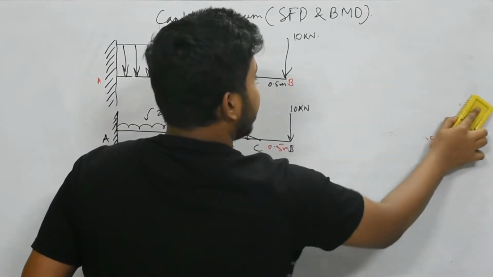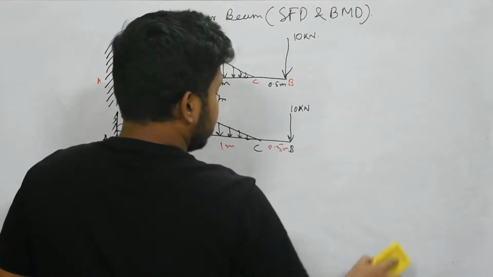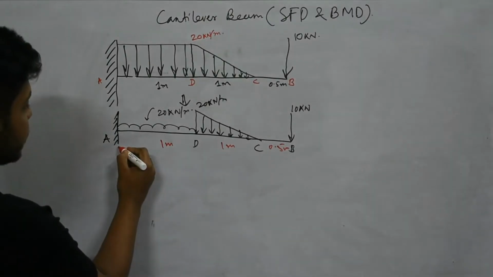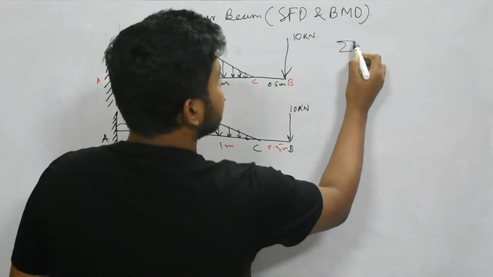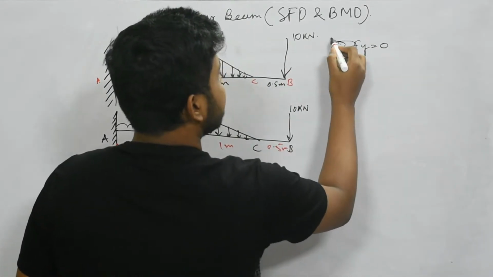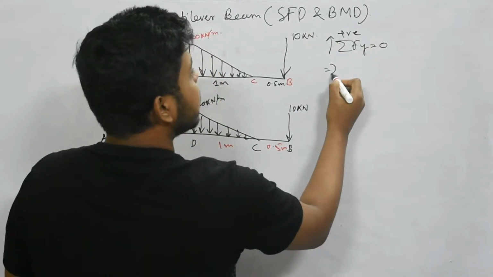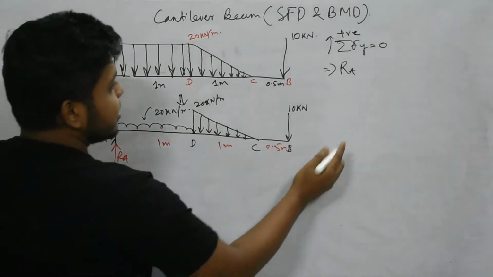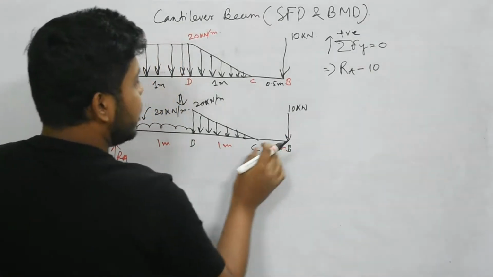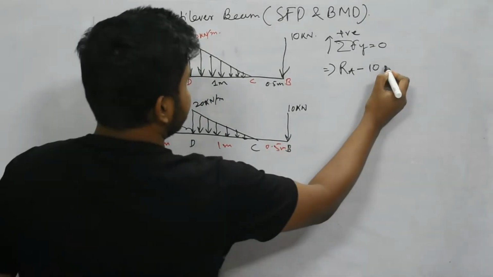First we need to find out the reaction developing here. This is RA. To find the reaction, first write summation Fy equal to 0, upward positive. RA is upward. Now find all the downward forces. This is 10 kilonewton, that means minus 10. This UVL is in the downward direction, that means minus.